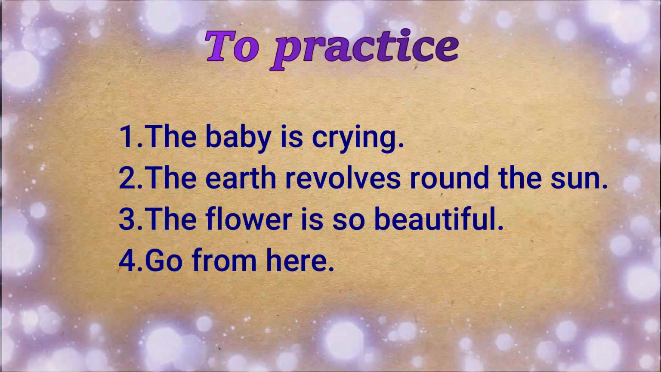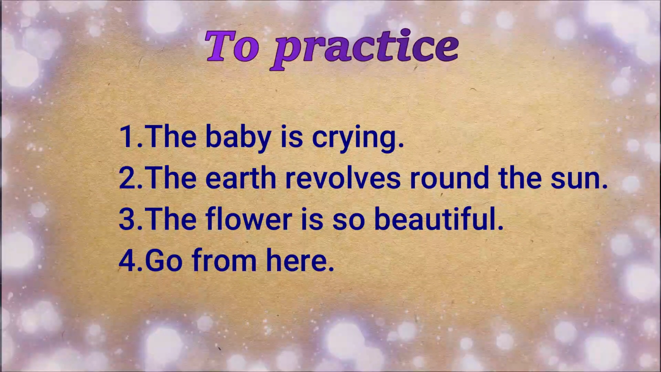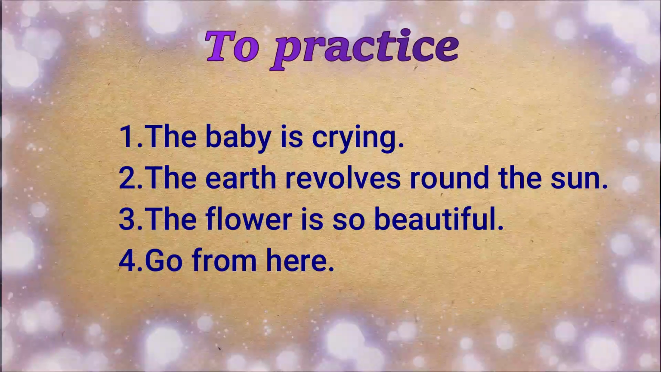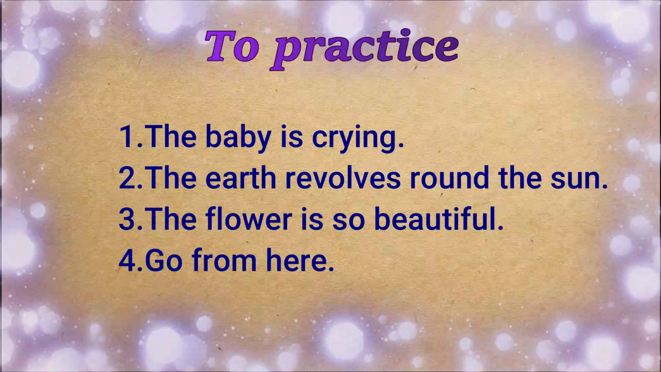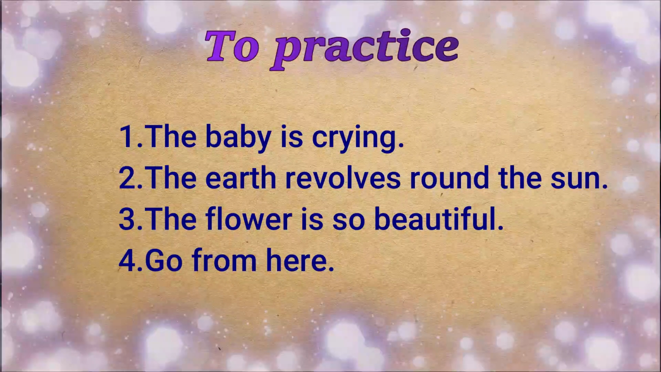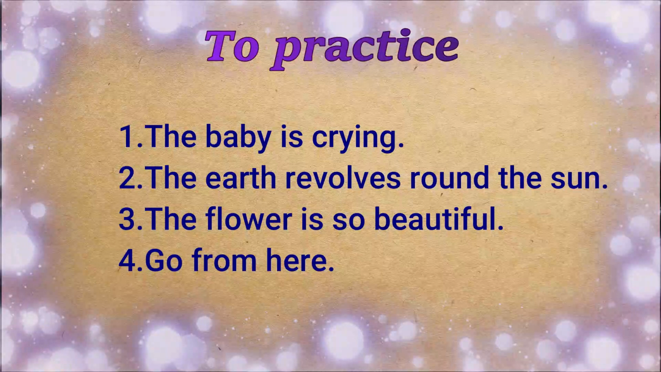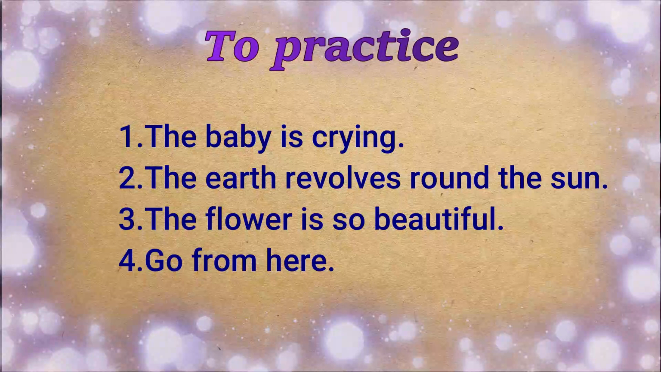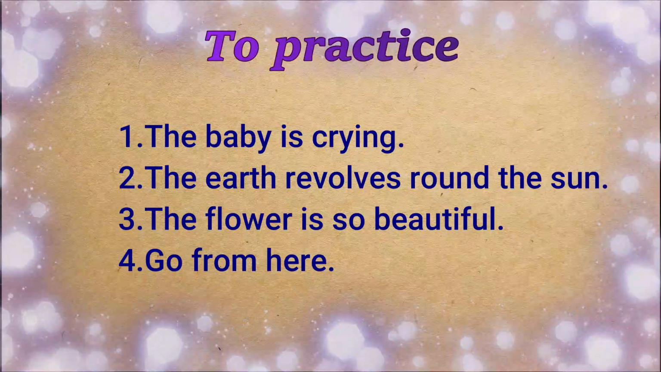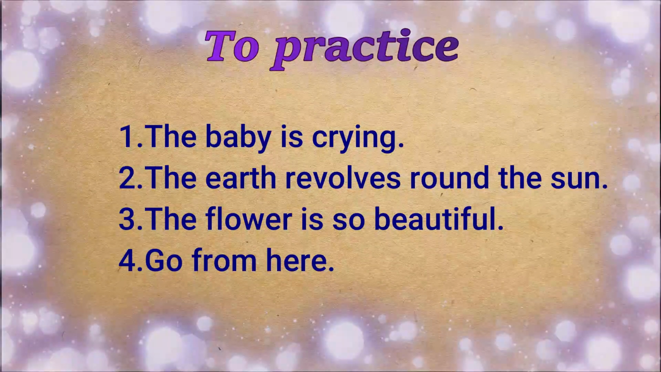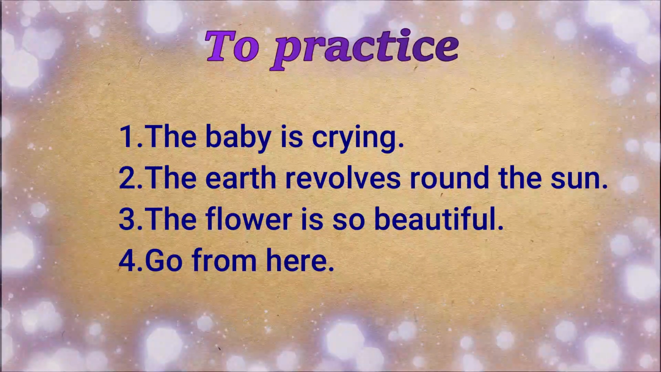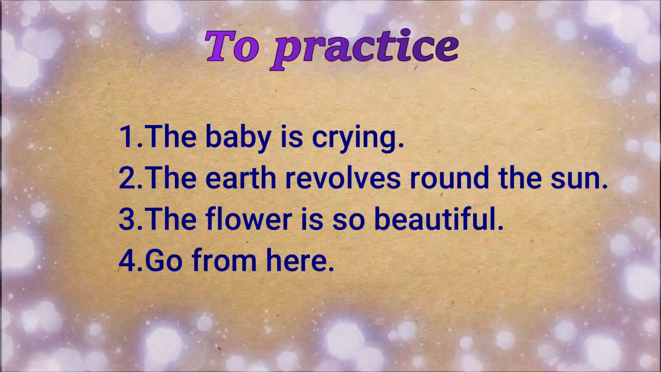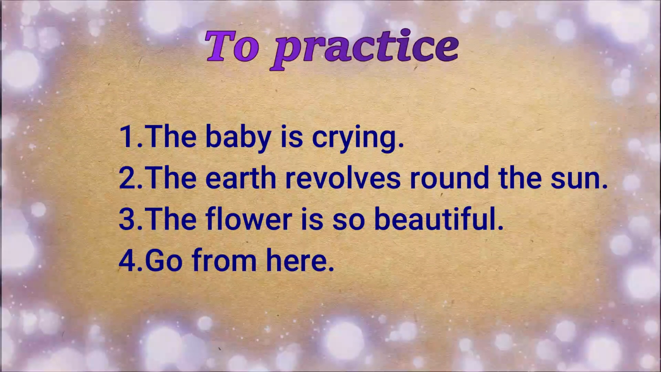The flower is so beautiful. We are talking about the flower. What is beautiful? The flower. So the flower is the subject. What we say about the flower is so beautiful. Is is a verb here. So is so beautiful is the predicate. Go from here. This is an imperative sentence. So the subject you is understood here.